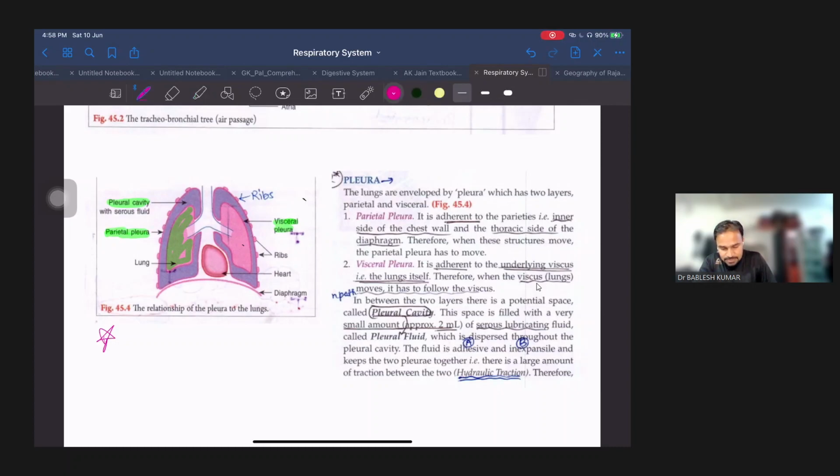So understand it like this, these are two layers. One is visceral pleura and another one is parietal pleura. The visceral pleura is just above the lungs, and inside there is a fluid filled cavity which is called the pleural cavity, and this fluid is called pleural fluid.